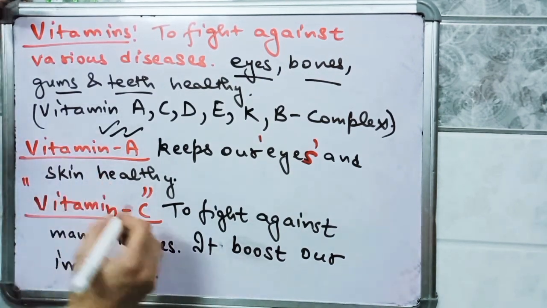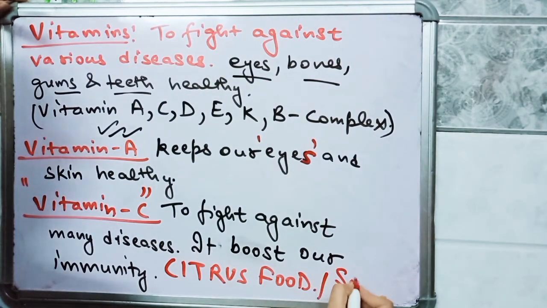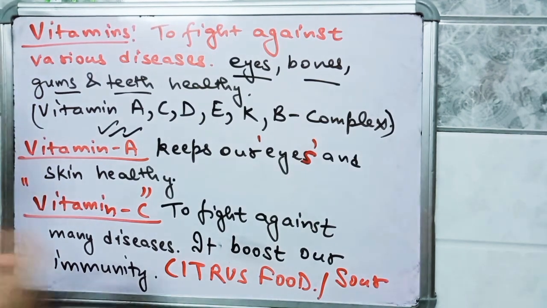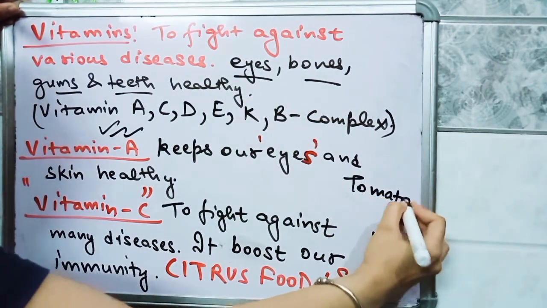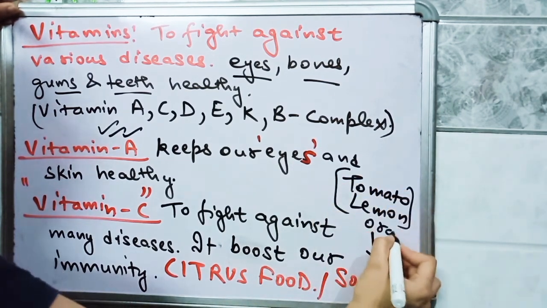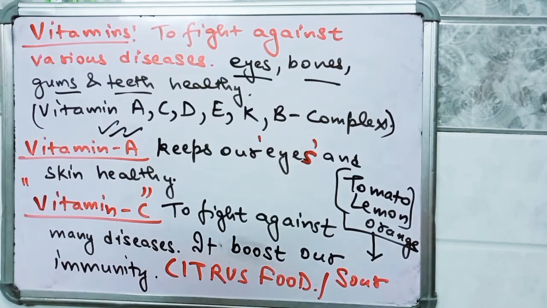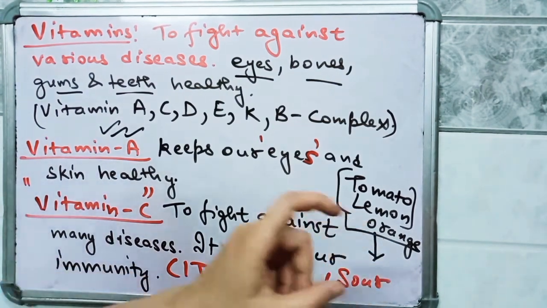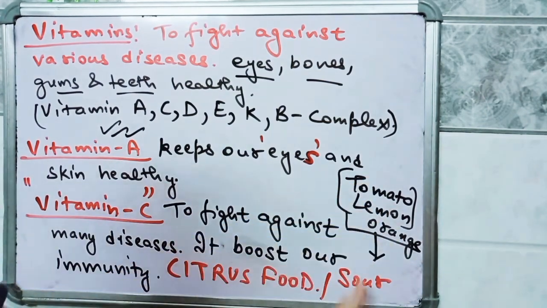Vitamin C is present in citrus food. Citrus food means the food that is sour in taste. The foods which are sour in taste have vitamin C present in them. For example, tomato, lemon, orange, etc. These are citrus foods. What is citrus food? Those which are sour in taste. They are sour due to the presence of vitamin C. So vitamin C is present in tomato, lemon, orange, etc.